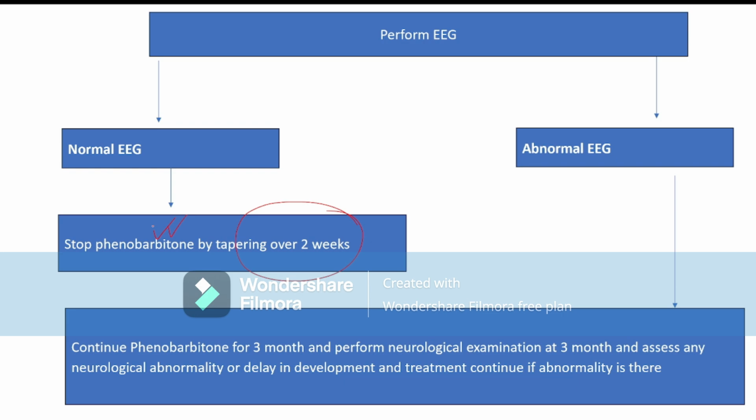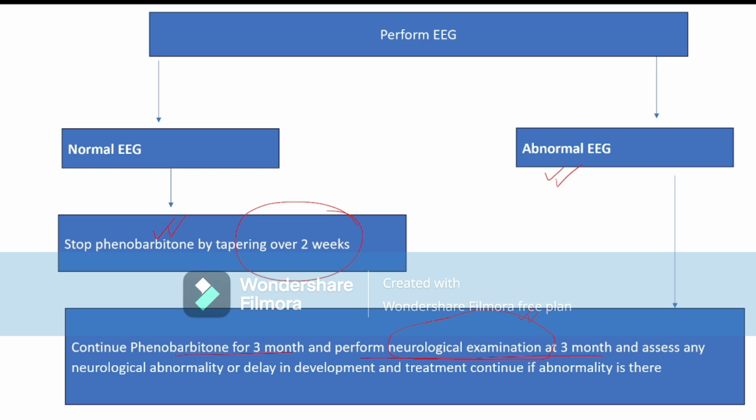And if the patient is having convulsion due to hypoglycemia or hypocalcemia, then we can stop the phenobarbital. That means the cause has to be reversible and the EEG normal, then we stop the phenobarbital even if neurologically abnormal. But if the patient is neurologically abnormal and the EEG is abnormal also, then we continue the phenobarbital for 3 months and again we perform a neurological examination. So neurological examination is the first and foremost